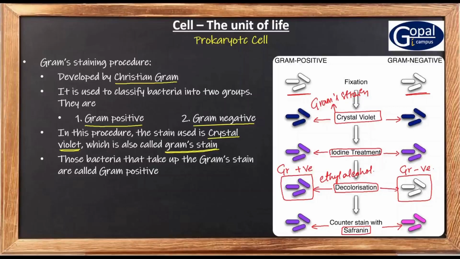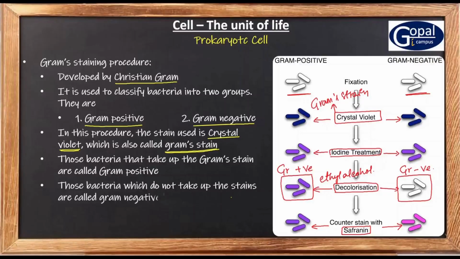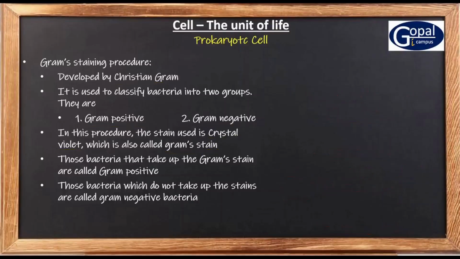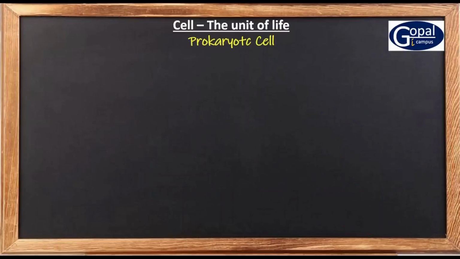Right? So the gram-positive bacteria remain deep purple in color, and the gram-negative bacteria become pink in color after adding safranin. So in this way, the Gram's staining procedure is done to differentiate bacteria into gram-positive and gram-negative. Right? So next we will go to the next topic, that is the plasma membrane.